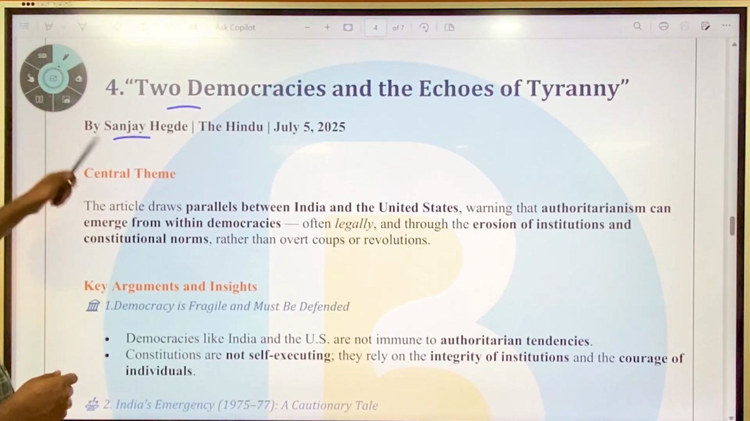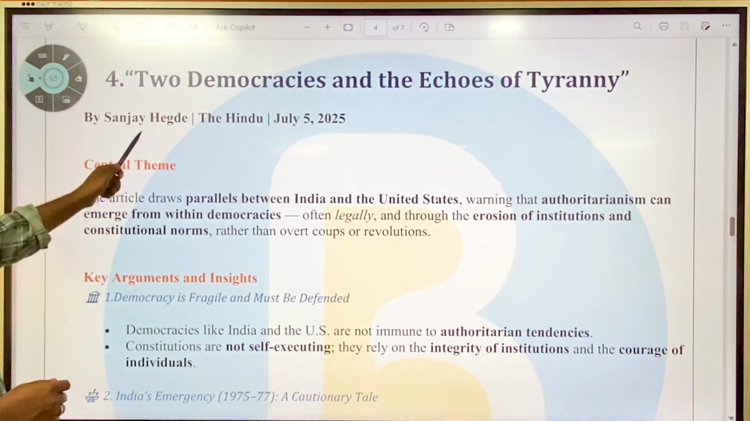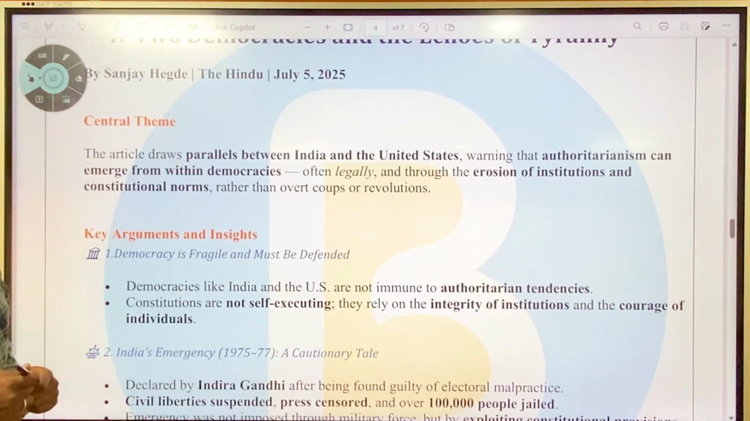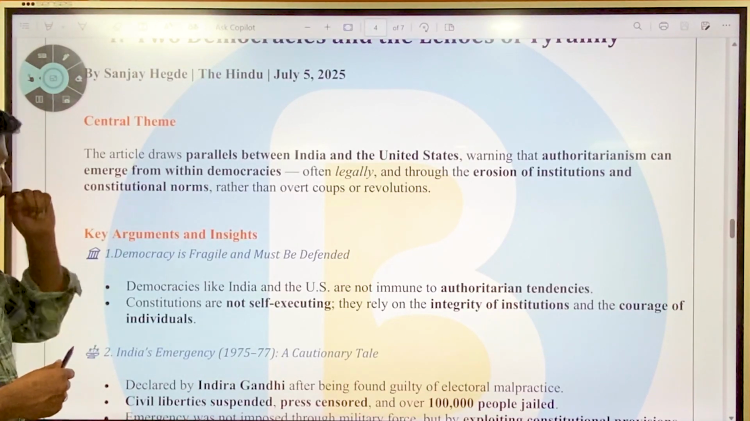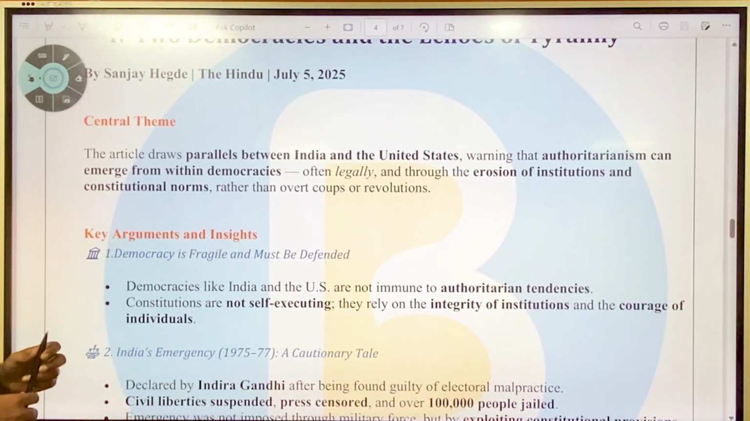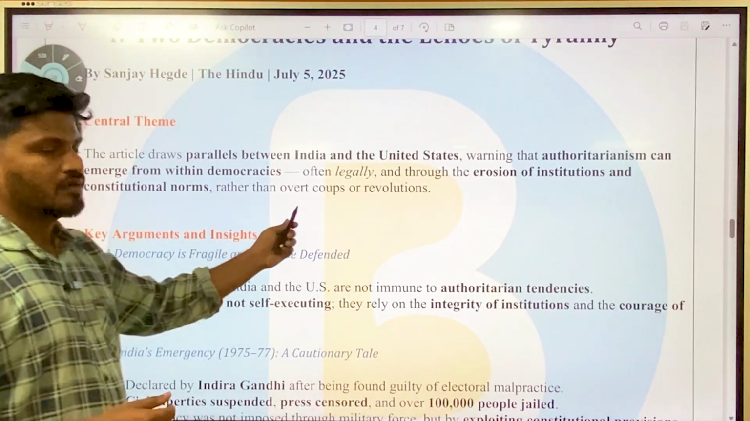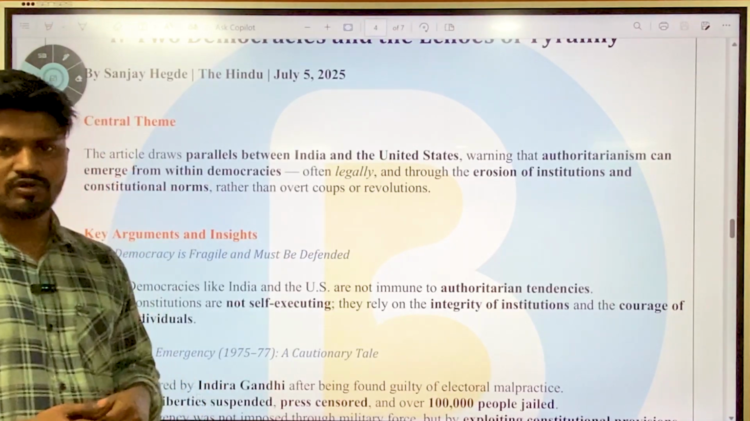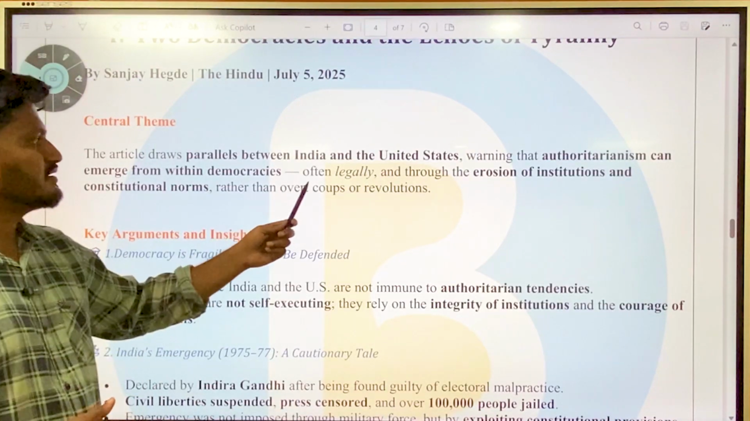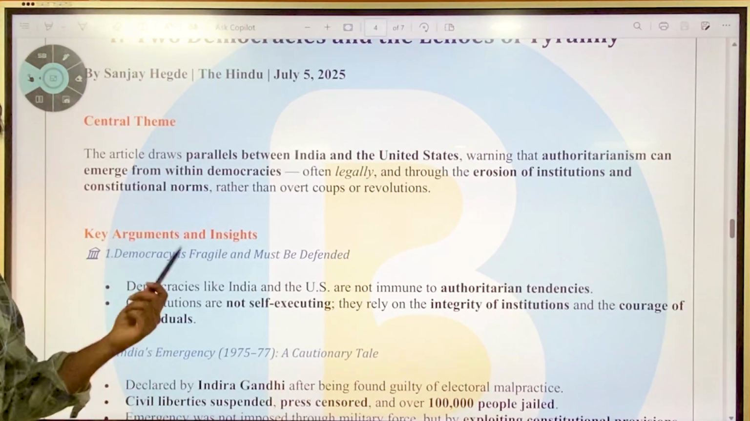So the central theme is that the article draws parallels between India and the United States, warning that authoritarianism can emerge from within democracies, often legally and through erosion of the institutions and constitutional norms rather than overt coups or revolutions. They say that authoritarianism is not because of coup d'etats or revolutions in the government. Instead, it is through the legal erosion of institutions by democratic governments.